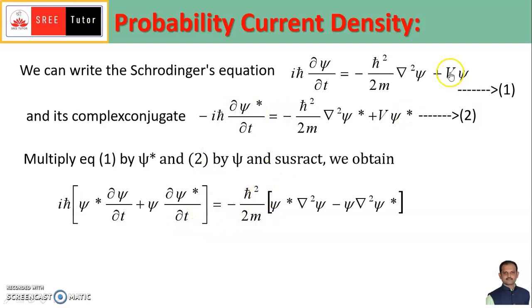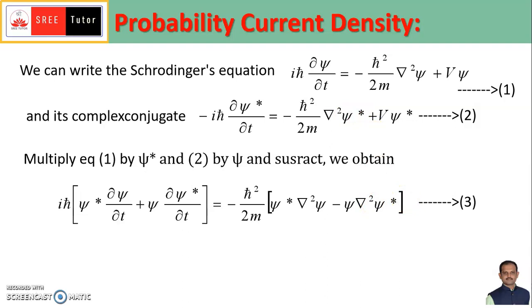On the right, Vψ*ψ and ψVψ* get cancelled because we are subtracting. The remaining is −ħ²/2m as the common term, with ψ*∇²ψ − ψ∇²ψ*. We call this equation number 3.